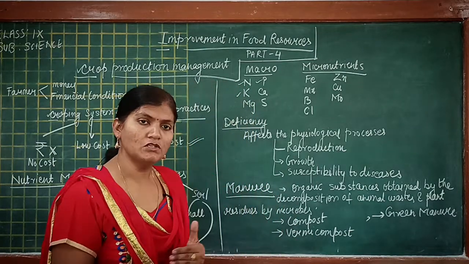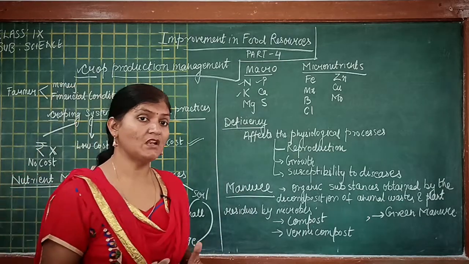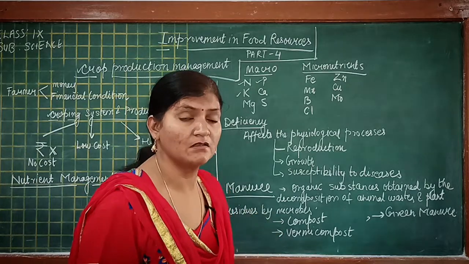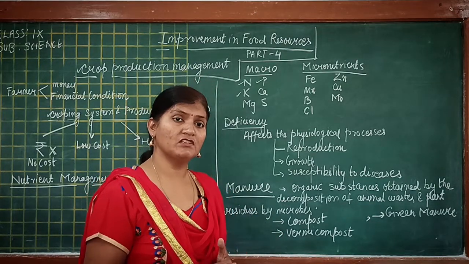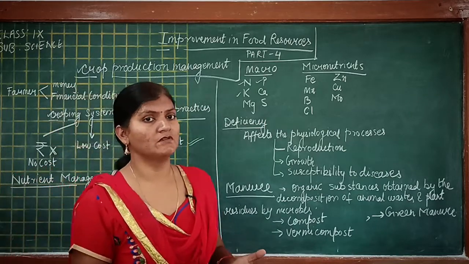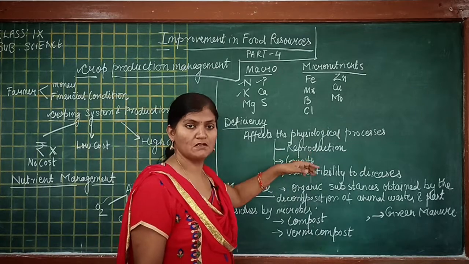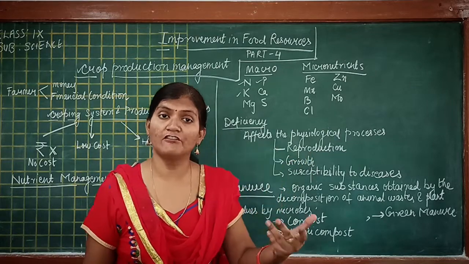If a plant doesn't get these nutrients, then ultimately the plant will show certain deficiency symptoms. Due to the deficiency, its physiological processes may be affected, because of which its reproduction suffers, meaning it will not be able to produce flowers and fruits.